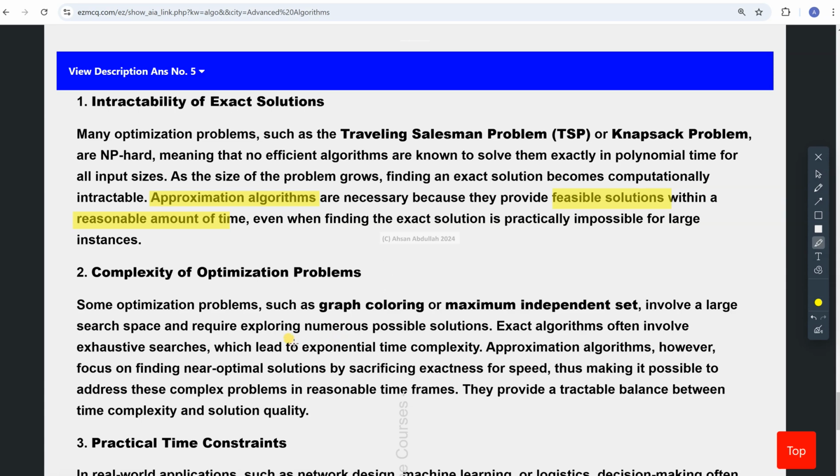Then there are some optimization problems, where one issue is intractability. Then we have the graph coloring problem or the maximum independent set problem, which involve a very large solution space and require numerous solutions. What the approximation algorithms do is focus on finding a near optimal solution by sacrificing exactness for speed. So the exactness is reduced, but the time is also reduced, so these complex problems can be handled in a reasonable time frame.